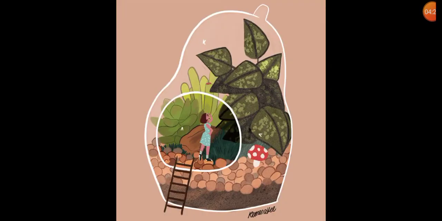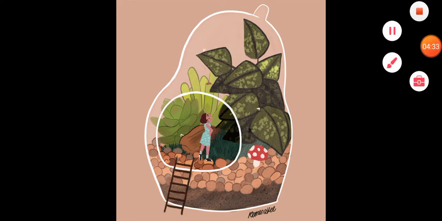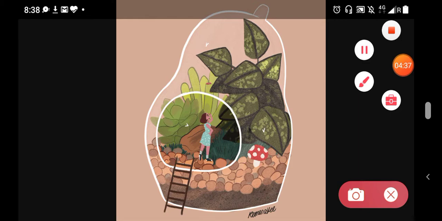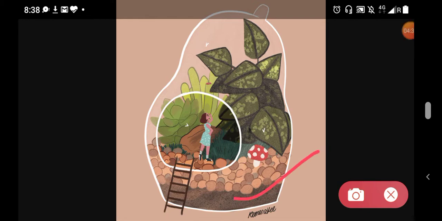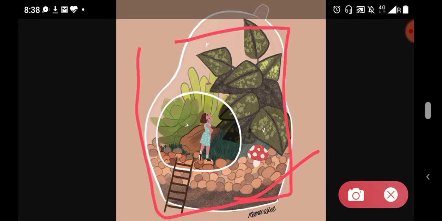Here you can see the picture of a terrarium. You can also make a terrarium for yourself. Students, a terrarium means a small jar-type structure. You can take a small jar, put some sand and soil in it, and then plant some large plants, and after that some small plants around them.